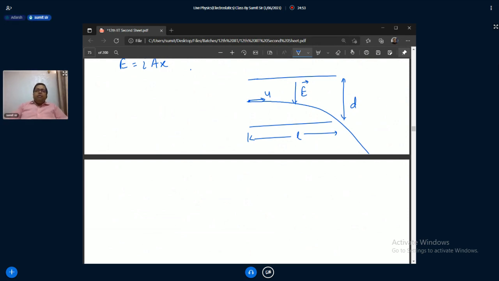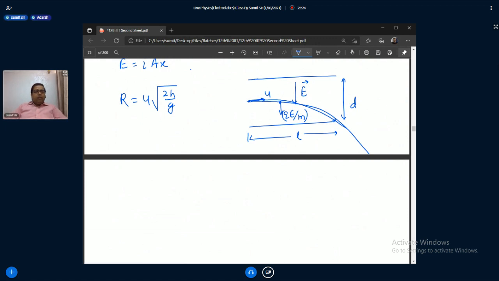As it's between the plates and its electric field is very strong, you can neglect gravity, and you will have a force downward qE, and due to this you will have acceleration. So this is just like a horizontal projectile. Do you know the horizontal projectile? The range is u into root under 2h by g. This is the formula.